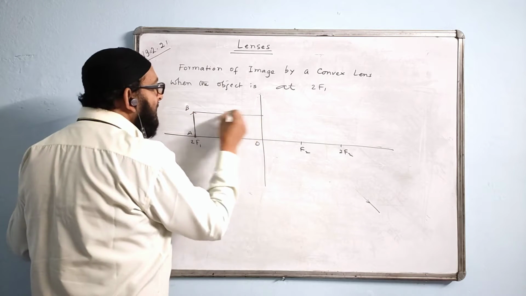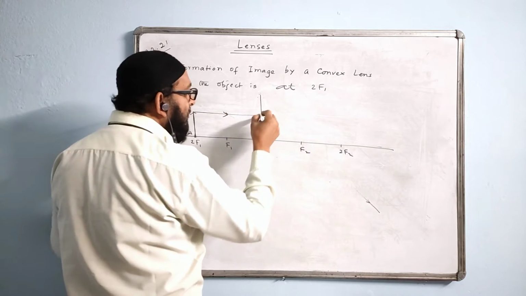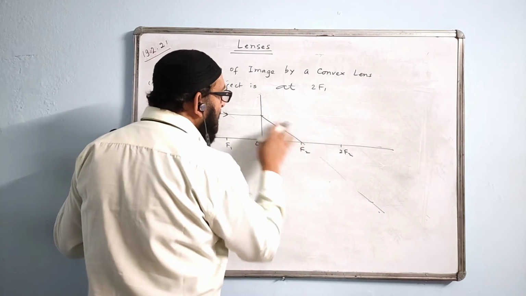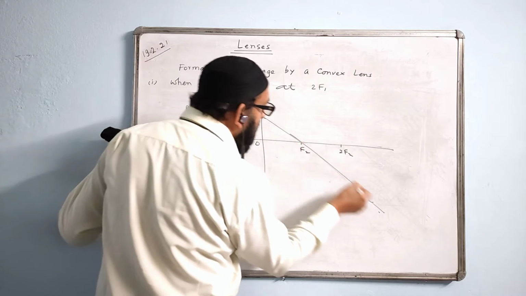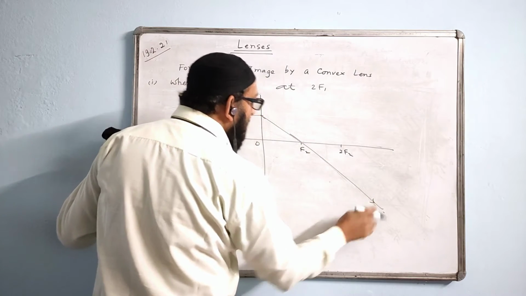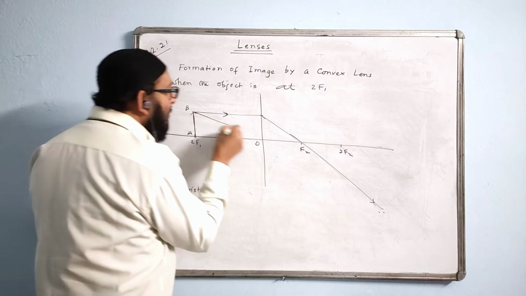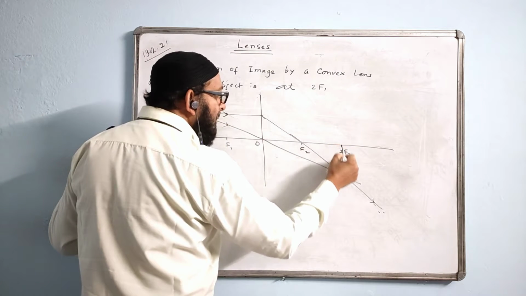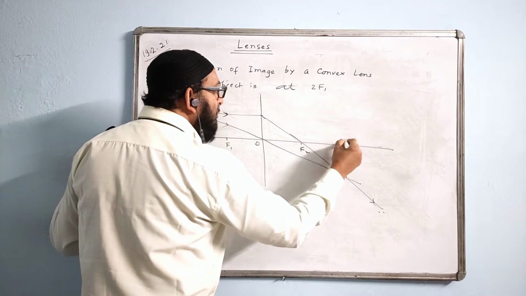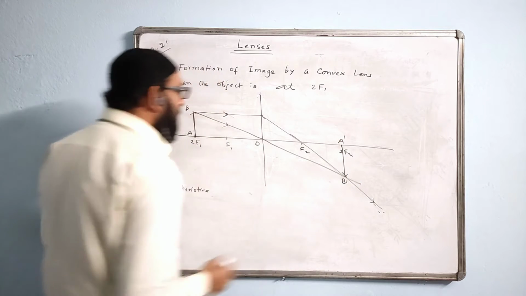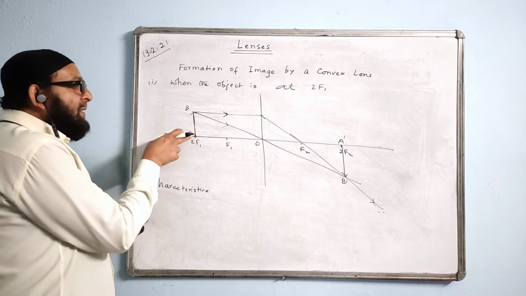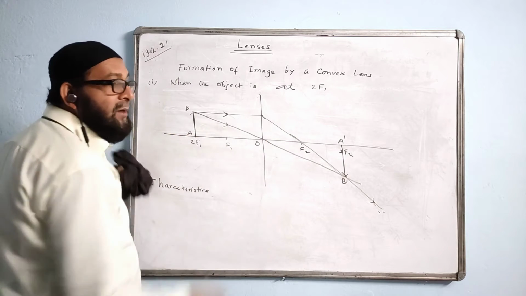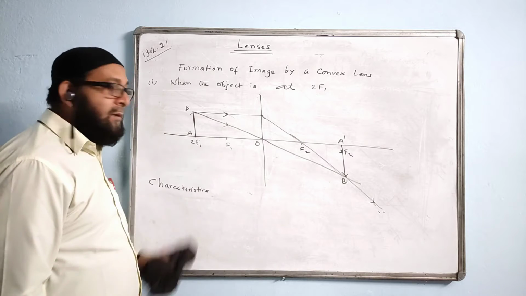The first ray will come parallel like this. Where will it pass through? It will pass through f2 like this. It will go straight. Another ray will pass through O and will go without bending. The 2 rays will meet at 2f2 only. That is, the image will be formed at 2f2. When the object is at 2f1, the image is at 2f2. Or when the object is at 2f, the image will also be at 2f but on the other side of the lens.